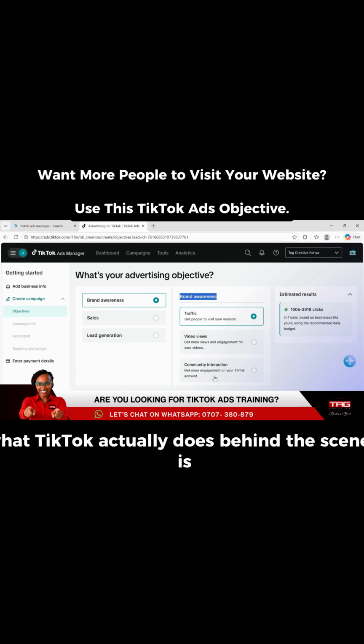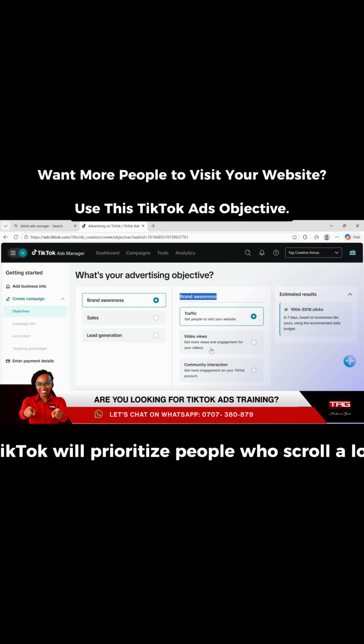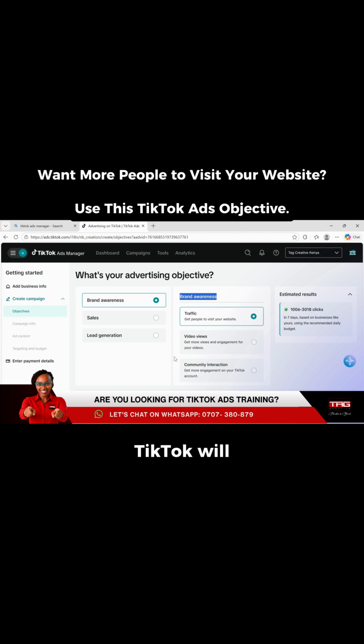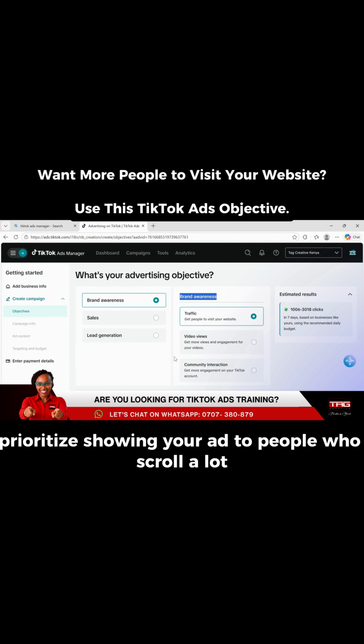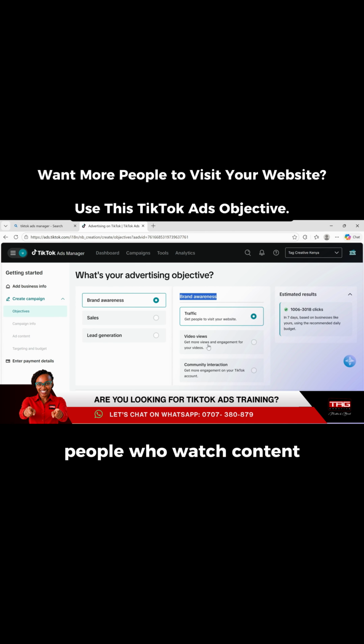What TikTok actually does behind the scenes is TikTok will prioritize people who scroll a lot. TikTok will prioritize showing your ad to people who scroll a lot, people who watch content, and people who are likely to notice ads, people who don't skip quickly, so that it can get you maximum visibility. What TikTok is not trying to do is it's not trying to get you sales, because that's not the objective that you have selected. So your ad will not be optimized for sales.